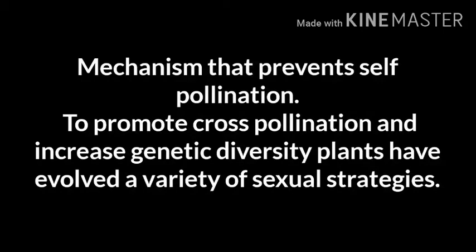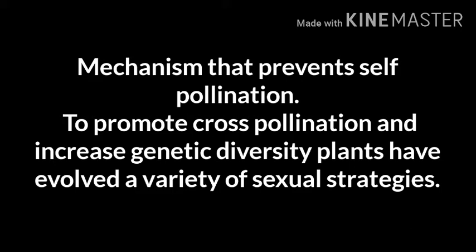Many plants have mechanisms that discourage or prevent self pollination. Most angiosperms produce bisexual flowers. So, cross pollination is preferred by the majority of flowering plants, and for that they develop outbreeding devices. To promote cross pollination and increase genetic diversity, plants have evolved a wide variety of sexual strategies. Genetic diversity is an essential factor for evolution by natural selection. Continuous self-pollination results in inbreeding depression.